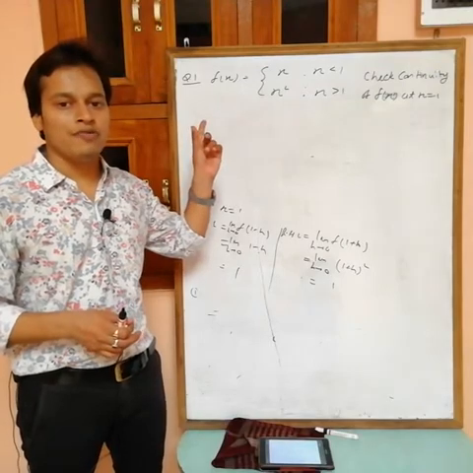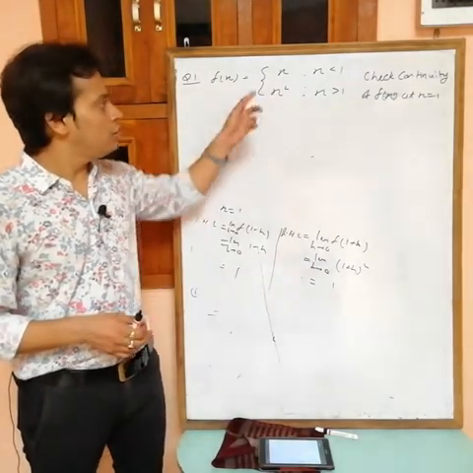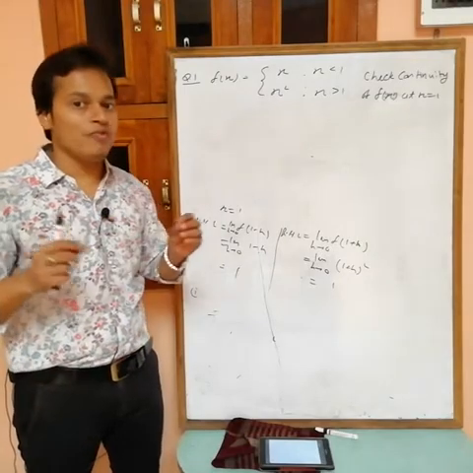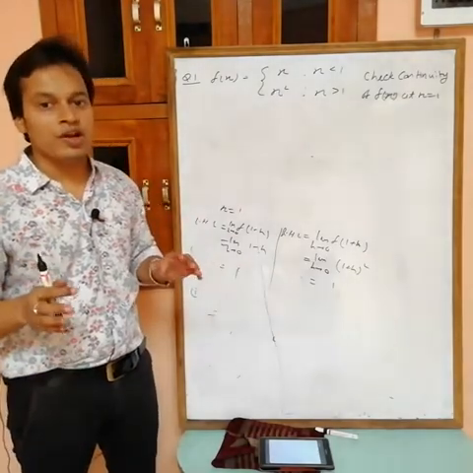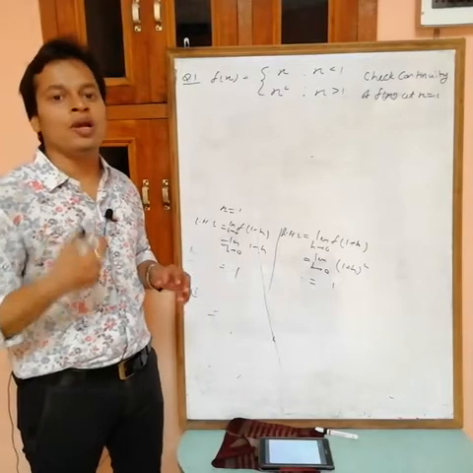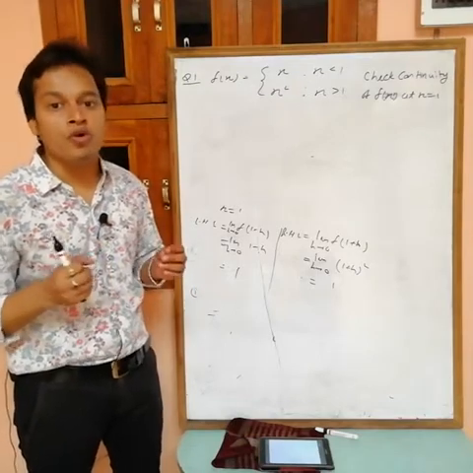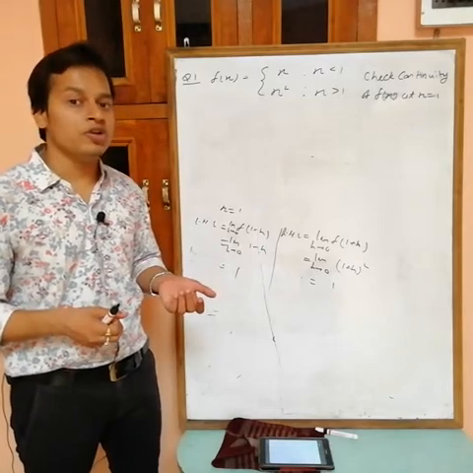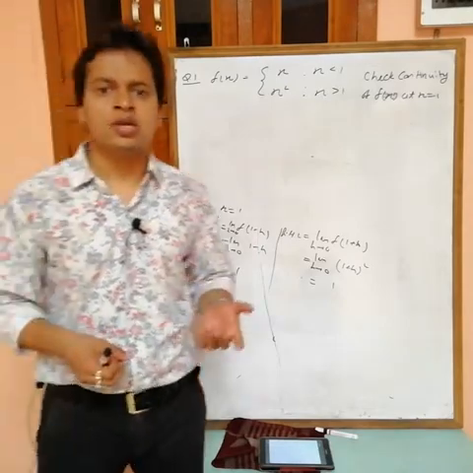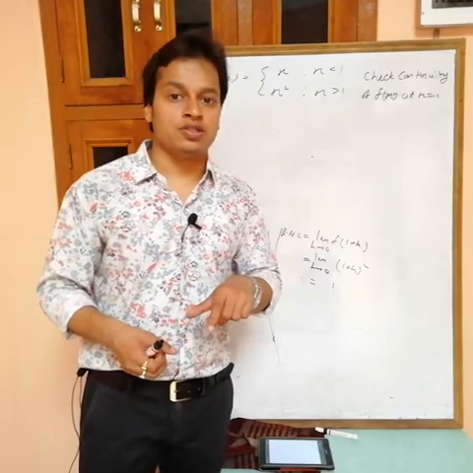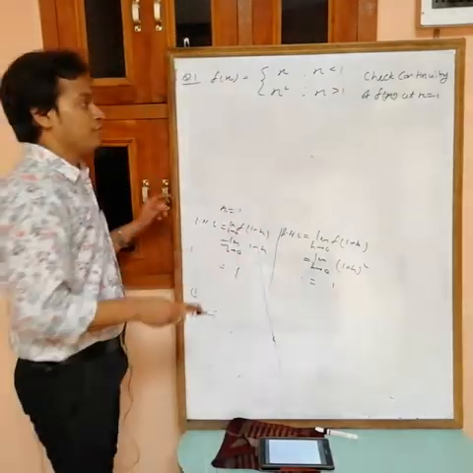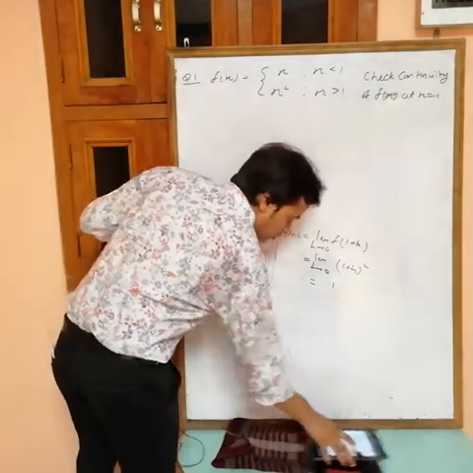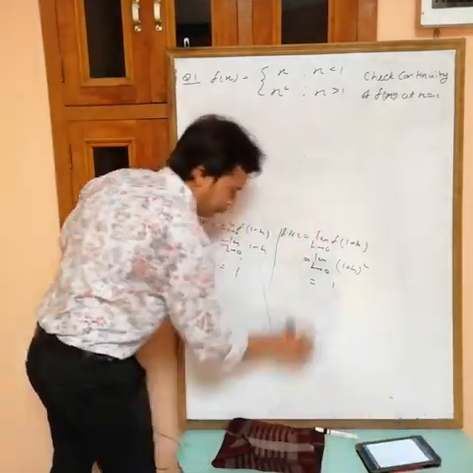But see, what is the value at 1? This is when x is less than 1, this is when x is greater than 1. There is no value at 1. There is no value at 1, it means a white hole at 1. It means f(a) is not defined, f(1) is not defined. If f(1) is not defined, then the function is discontinuous, because f(a) must exist. So directly there is no need to find LHL and RHL. That's why I am writing here.